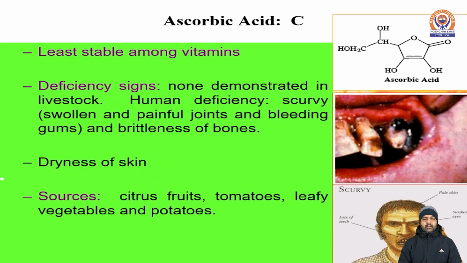Among the water soluble category, we have one more vitamin besides the B complex category, that is vitamin C. It is also known as ascorbic acid. This is one of the least stable vitamins among all the vitamin categories. Deficiency symptoms have not been demonstrated in livestock. Human deficiency is sometimes severe. Scurvy, which shows as swollen and painful joints, bleeding gums, and sometimes brittleness of bone, happens with the deficiency of vitamin C. Dryness of skin is also associated with vitamin C deficiency. Its sources include citrus fruits, tomatoes, and leafy vegetables.